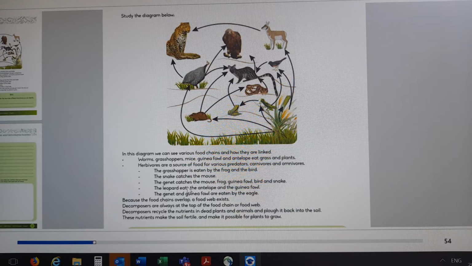The leopard, okay, let's start again. The grasshopper is eaten by the frog and the bird. Okay, the snake. Okay, let's start again then.